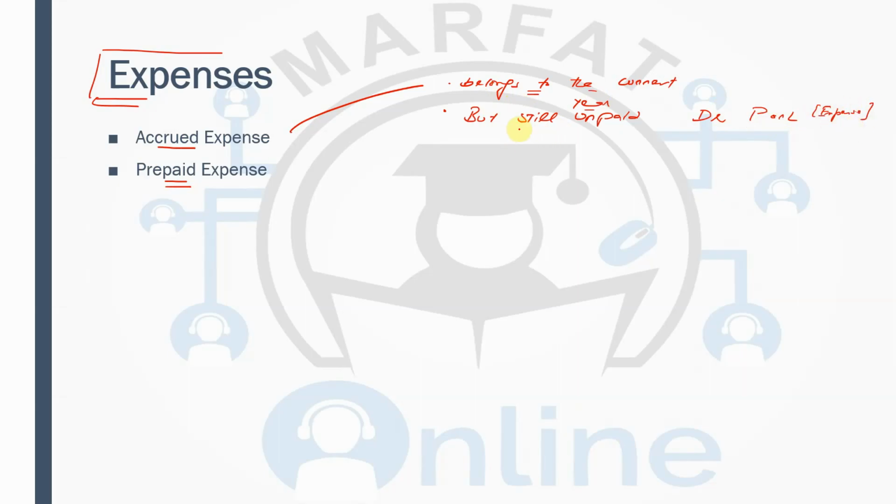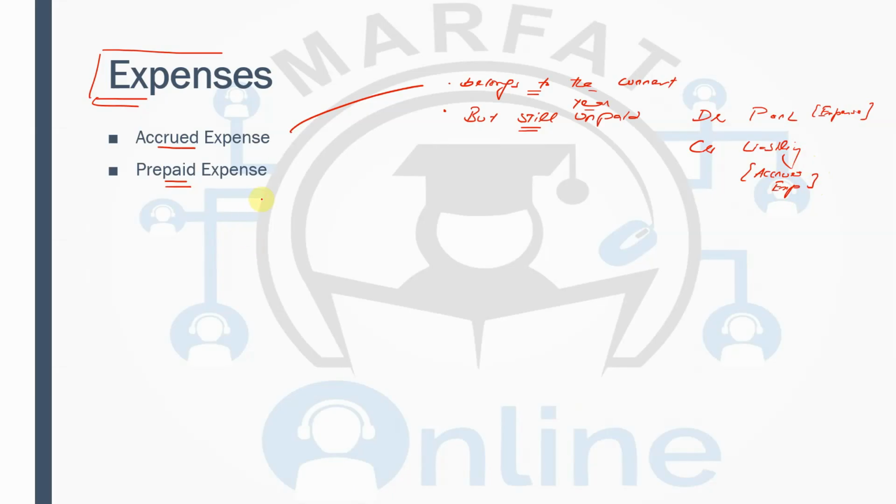And the second element of it is that this expense is still unpaid. When it is still unpaid, you are going to credit the liability. This accrued expense is in fact your liability because this is still unpaid.